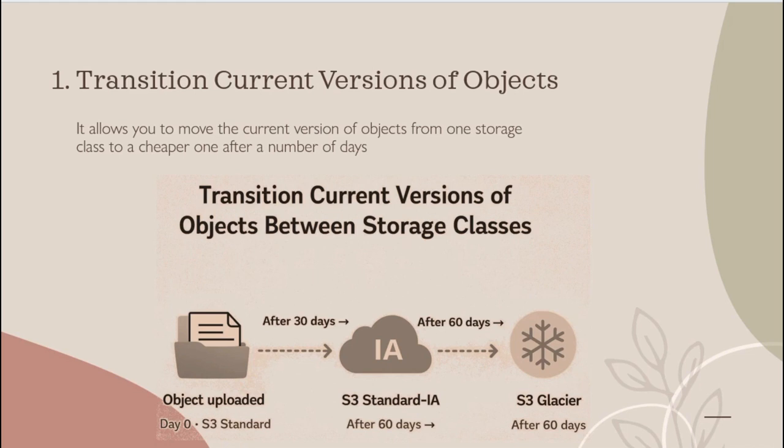And not everyone wants to move the current version of an object to any other storage class, because if they take an application that is currently in use for public purposes, people are continuously using that application, and if people send a request they want to get the response immediately. And at that time, if the current version of the object has been moved to another cheaper storage class, they need to wait for some hours or minutes to get the response. So this rule is not applicable for all situations, but in some exceptional cases it will be used.